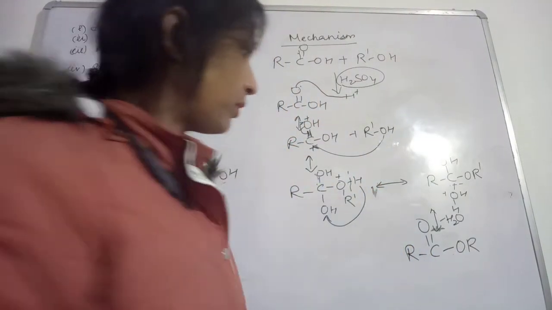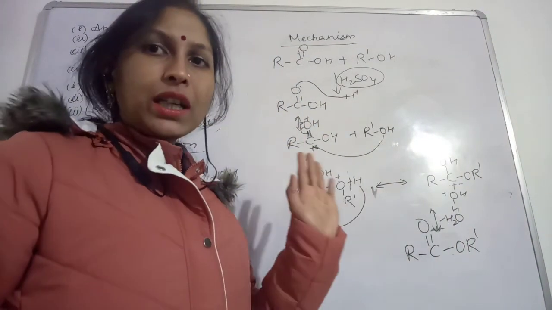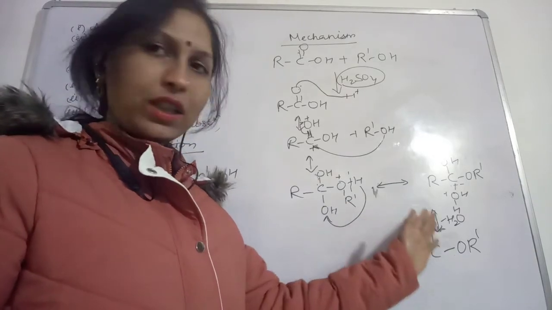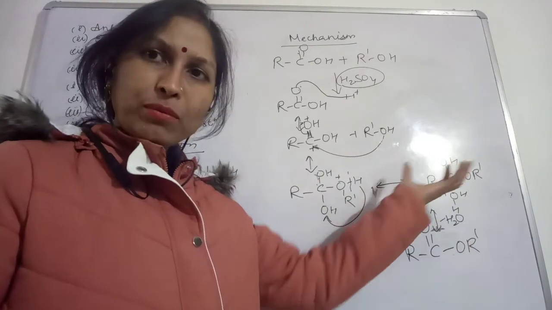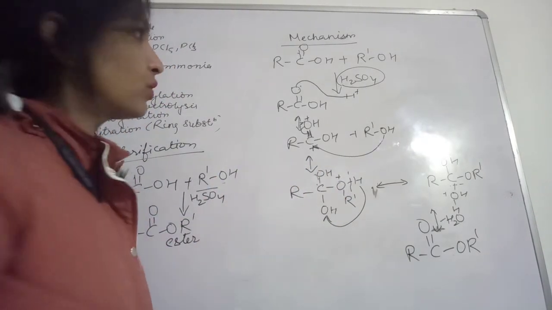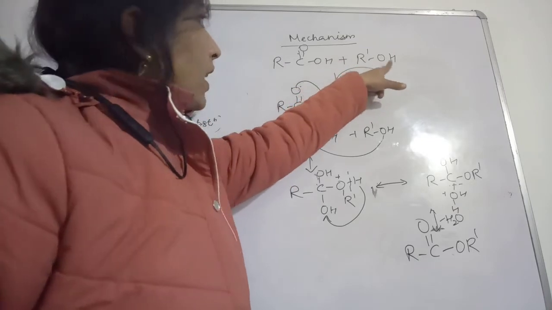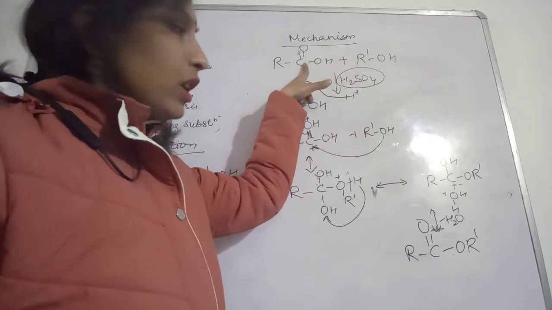The ester will be formed. The R dash we are writing because this R dash may or may not be the same alkyl group attached with the alcohol. This R dash came from the alcoholic part. Okay. So this was the mechanism. I hope you understood. Again I am telling you what has happened here. The RCOOH, this R dash OH. Okay, one carboxylic acid you have taken.